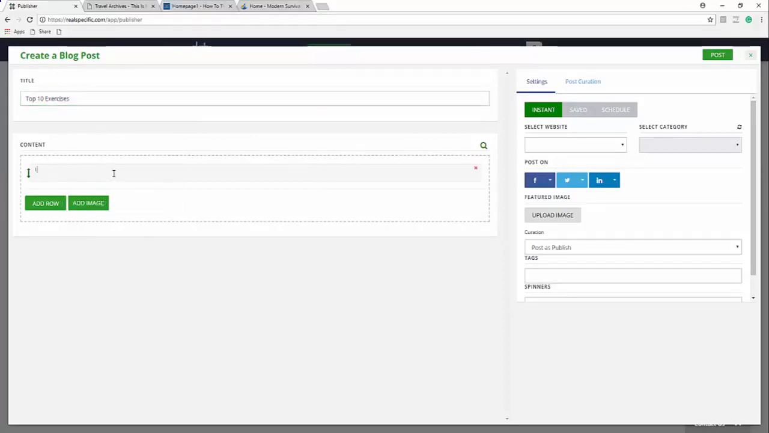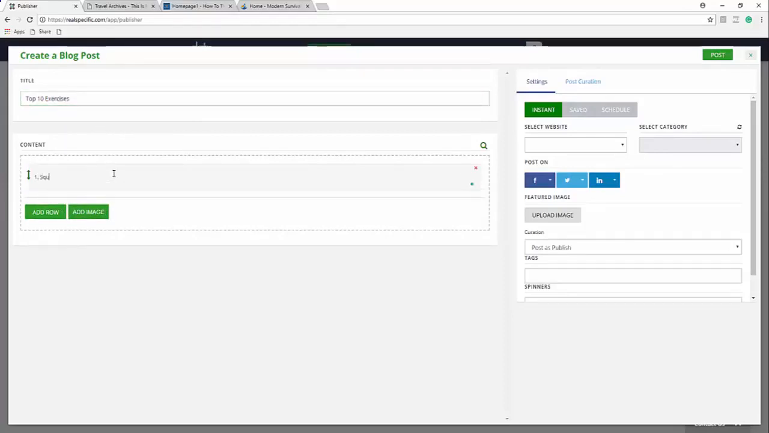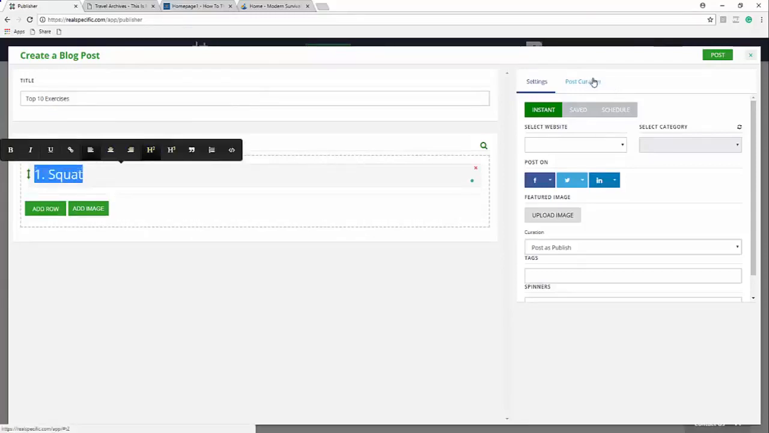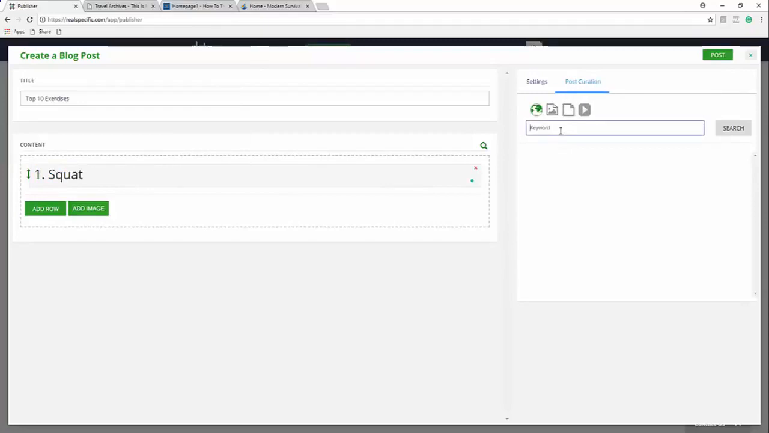And I'll do like number 1, which is squat, okay? I'm going to make that an H2 header. I'm going to come over to here and I'll type squat.